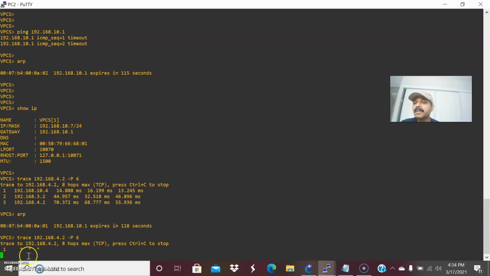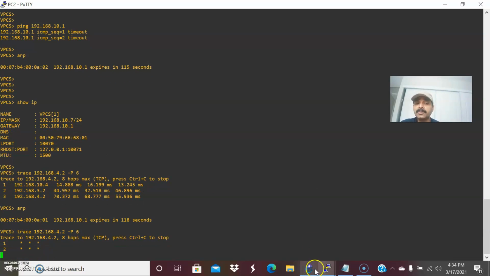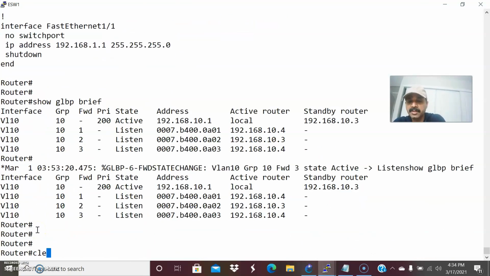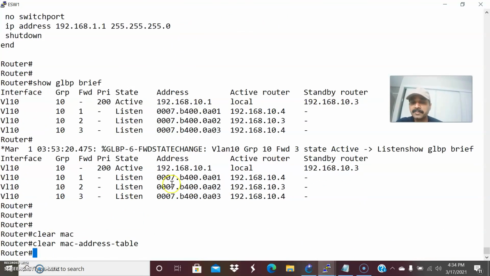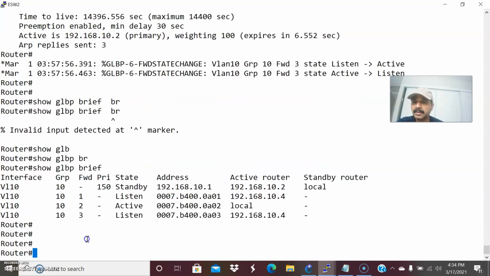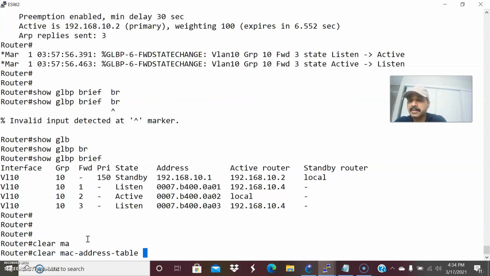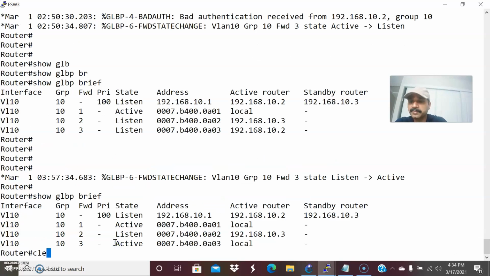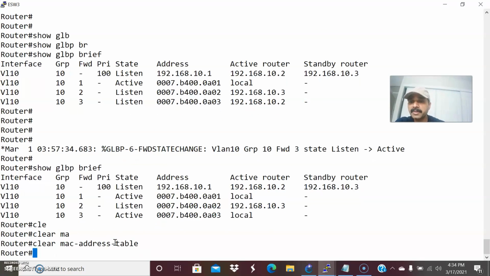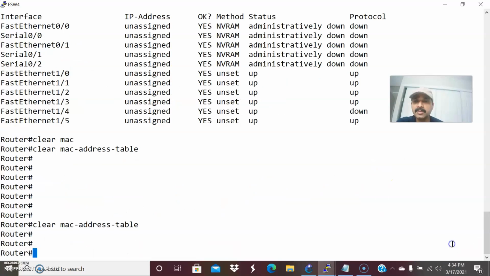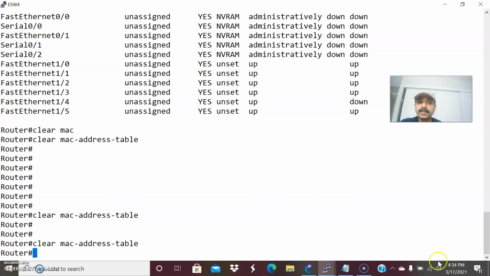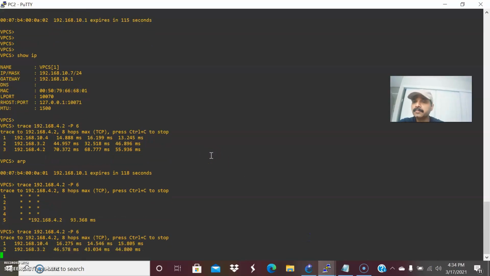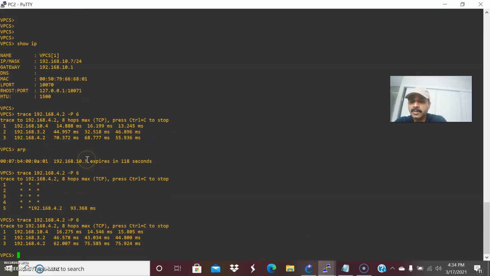Sometimes there will be interruption in this trace route. What you can do is just do a clear MAC address table. Let us do the clear MAC address table, and go to ESW2, clear MAC address table, and also go to ESW3, clear MAC address table, and there is one more router, ESW4. Now let us do the trace from the second router. Now I'm able to do the trace.